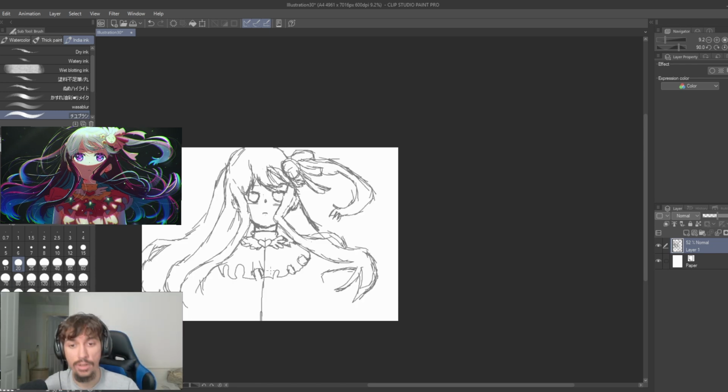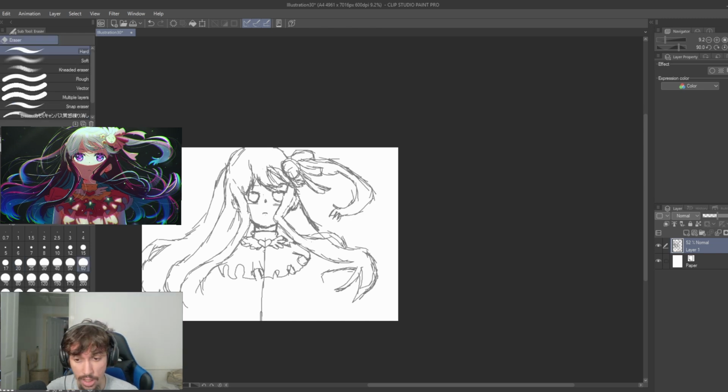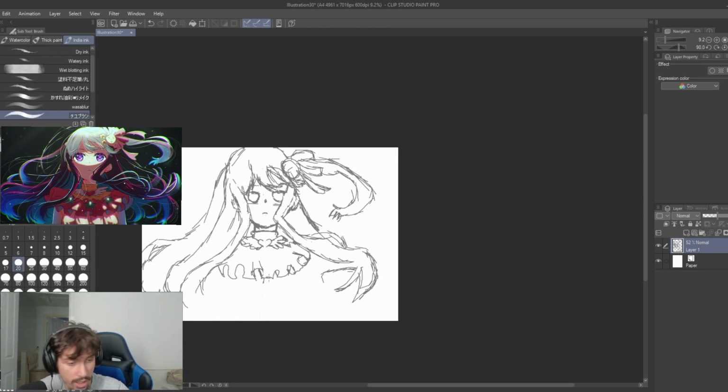Alright, this is the line art. This is what I kind of ended up with. I think out of everything, the face in the line art turned out the best. I don't think I did as well with everything else; the body looks a bit off, maybe her hands and stuff. But I think her head looks alright in my personal opinion. I think it has a nice design to it, a nice art style preference thing.